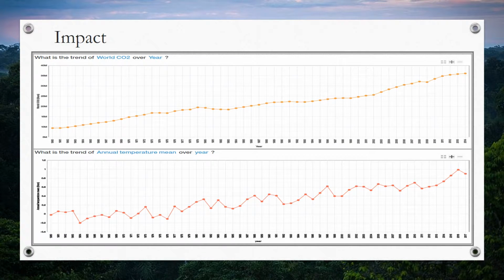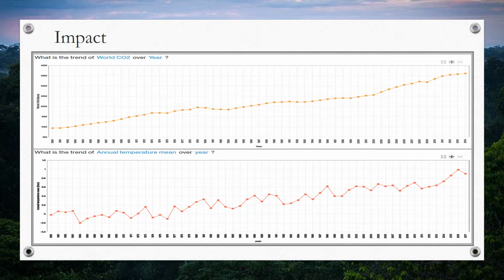We all know that forest can help to consume carbon dioxide. When the forest is gradually destroyed, the global carbon dioxide level in the upper chart shows an obviously upward trend over the years. Because carbon dioxide is one of the greenhouse gases, we suspect that the carbon dioxide level would affect the global temperature. As we see from the lower chart, the global temperature does show the same trend as